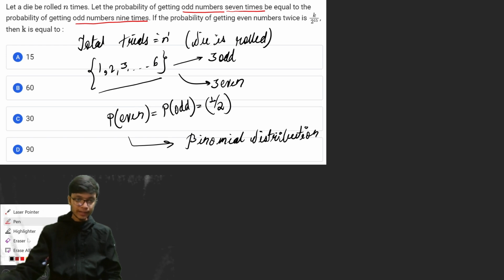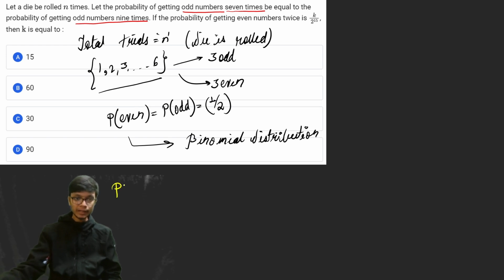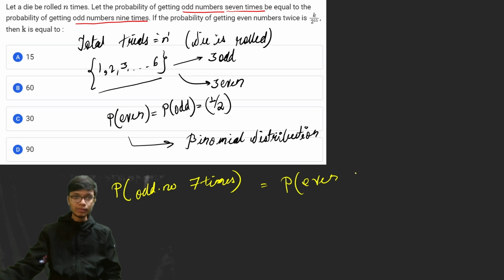The problem is saying that the probability of getting an odd number 7 times is equal to the probability of getting an odd number 9 times. That is the plot of the question, and if you solve this, you will get the value of n. So from there, let me explain.